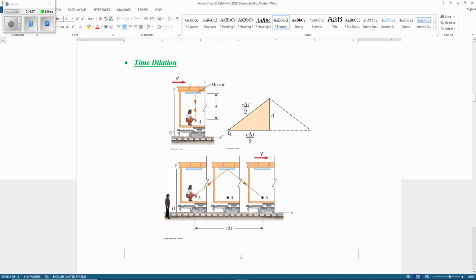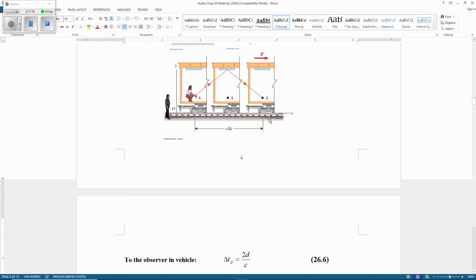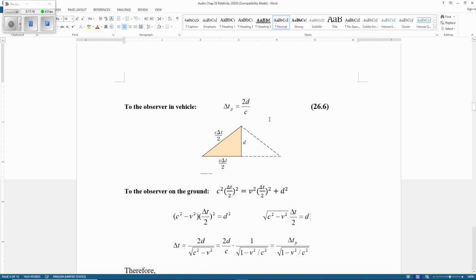Now, in the same time the vehicle goes forward, traveling this long. That's speed of vehicle v times half delta t. So now this distance, of course, is from the floor to the ceiling. So now we're going to calculate and see what's the difference.